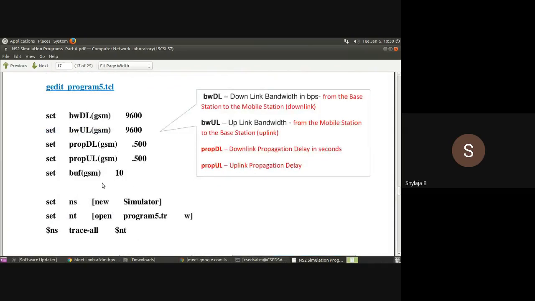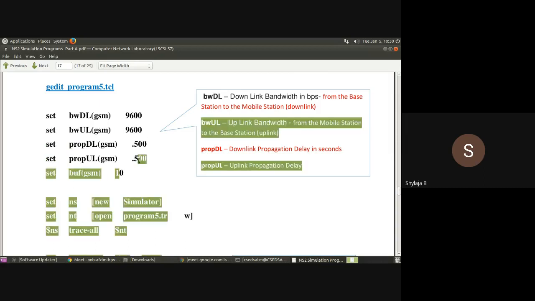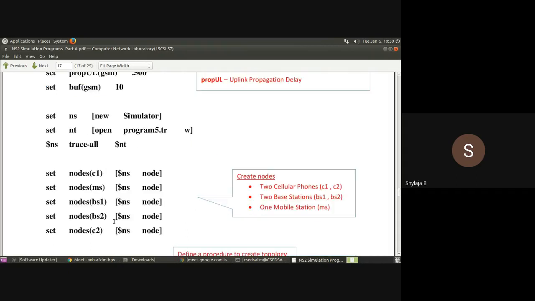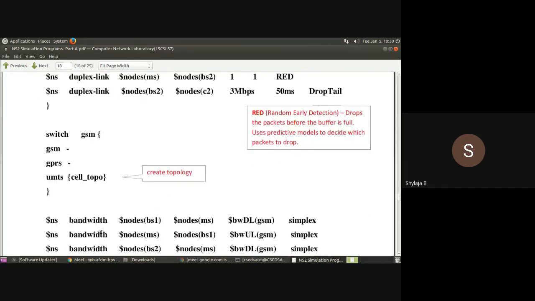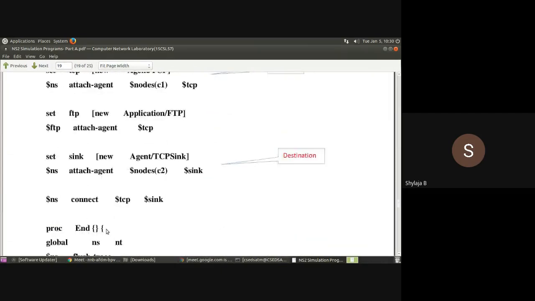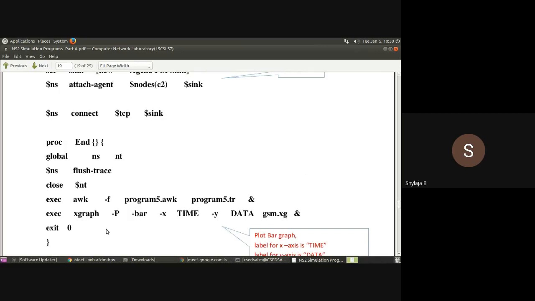And in the fifth program, the common errors are here. After writing propagation delay of GSM, leave a space, then write 0.500. Here also, before writing any of these numbers, make sure you have given a space. And here, after writing GSM, leave a space. After writing GPRS, leave a space. And within this end, this option hyphen P capital, and bar chart. So hyphen bar. Remember all this correctly.